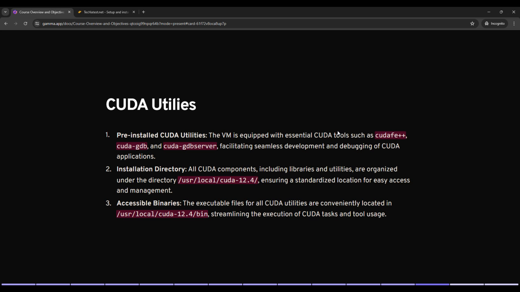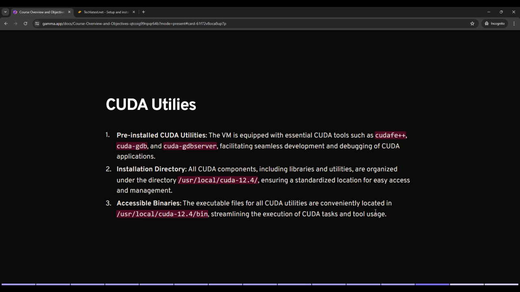So let's look at the CUDA utility. You can also see here the pre-installed CUDA utilities. This VM is equipped with essential CUDA tools such as CUDA FE++, CUDA GDB, and CUDA GDB server, facilitating seamless development and debugging of CUDA applications. Installation directory is /usr/local/cuda-12.4. Accessible binaries. The executable files for all CUDA utilities are conveniently located in /usr/local/cuda-12.4/bin, streamlining the execution of CUDA tasks and tool usage.